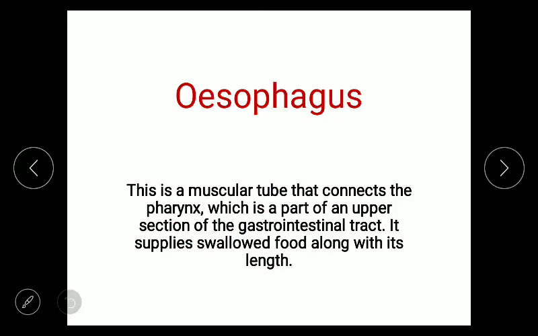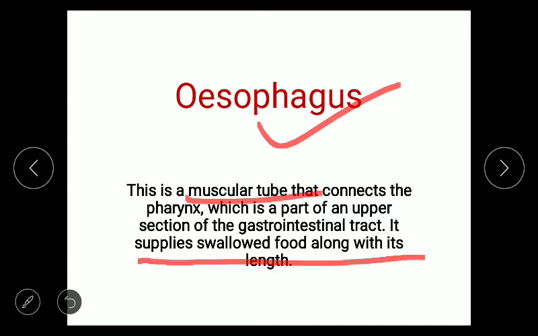The next part of the alimentary canal is the esophagus. The esophagus is a muscular tube that connects the pharynx, which is part of the upper section of the gastrointestinal tract. It supplies solid food along its length. So this is the function of the esophagus. The esophagus is also known as the food pipe.